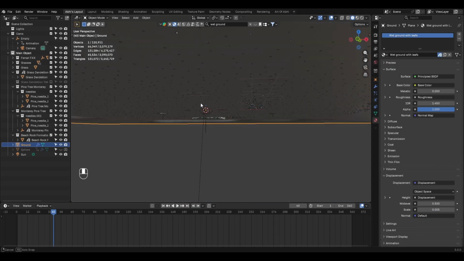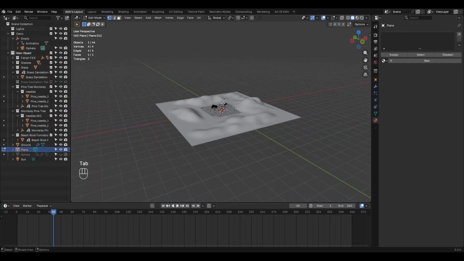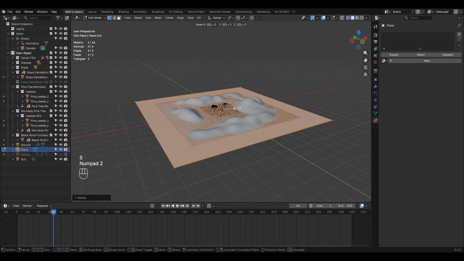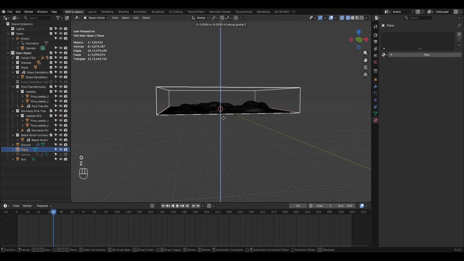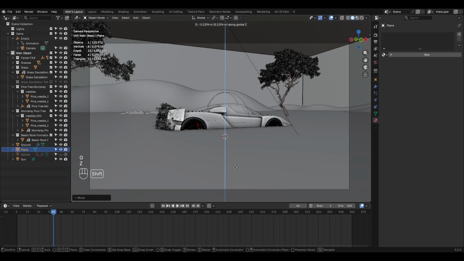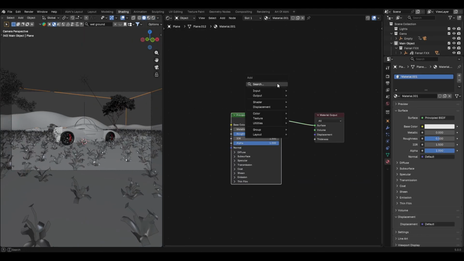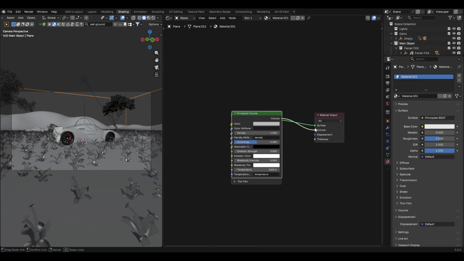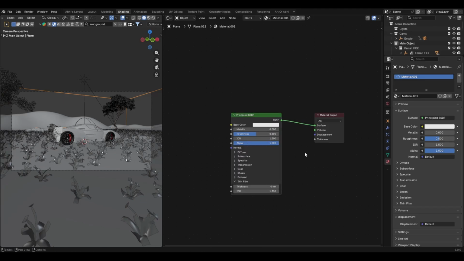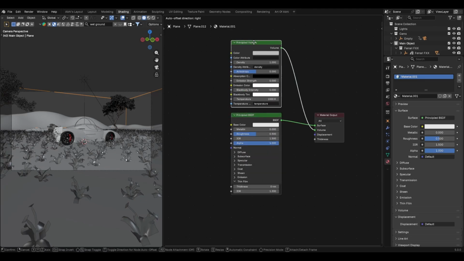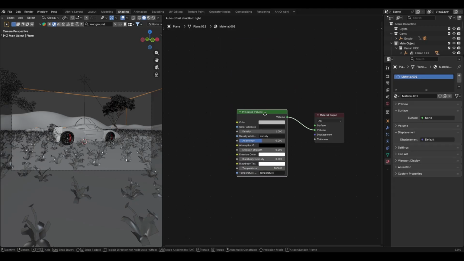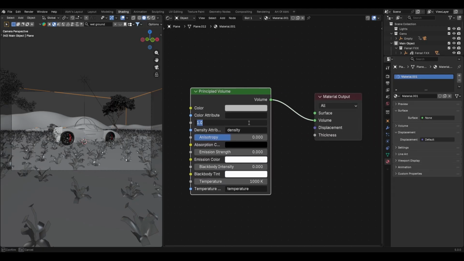At this point, I have moved ahead and tried a few different things and adjusted the lighting to get the desired look. Then I have added a cube to cover the entire scene and move to the shader editor panel. Click on new to add a new material, then add a Principled Volume node and connect the volume socket to the volume input of the material output node, then delete the Principled BSDF node. Now set the density value to 0.025 and emission strength to 0.002.